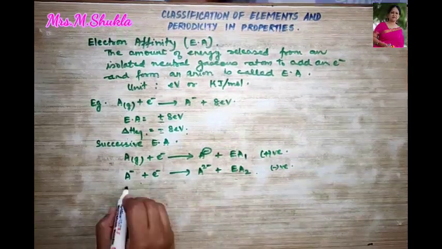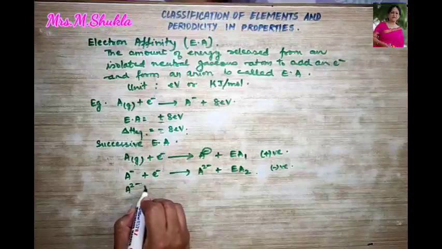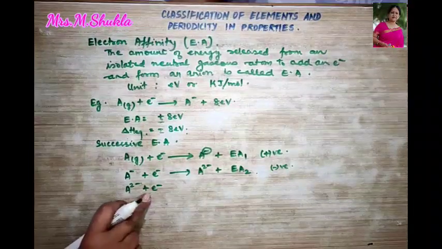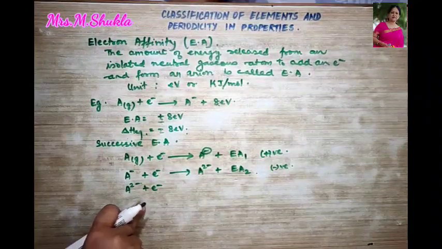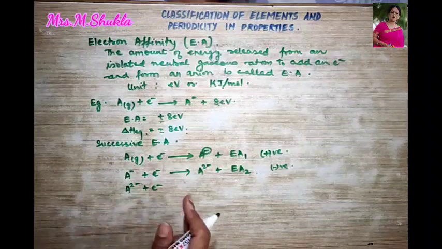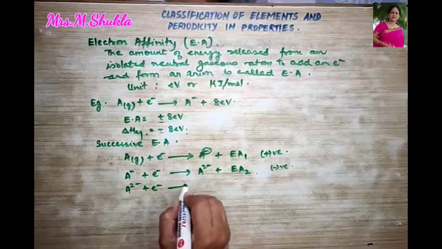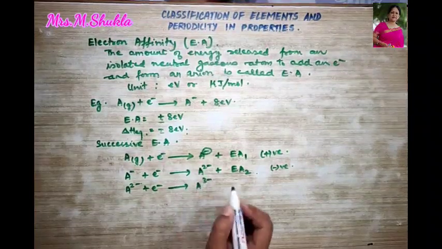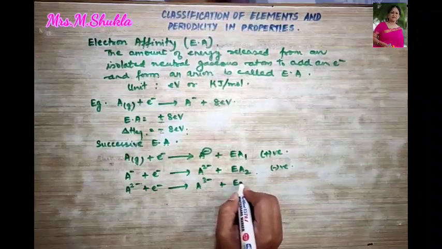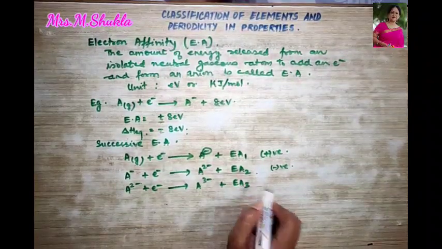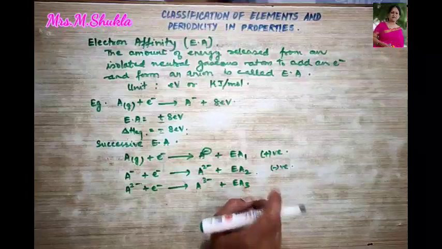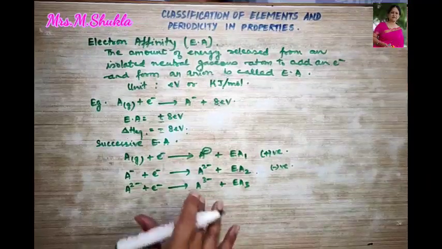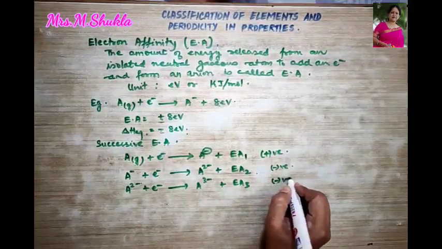Now what about this A2 minus? It again accepts an electron. Here also more energy has to be given to add the electron and form A3 minus. So this is your third successive electron affinity. More energy is to be given, and this again is negative.